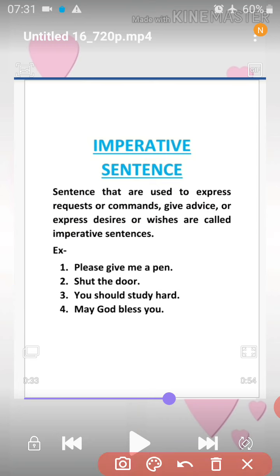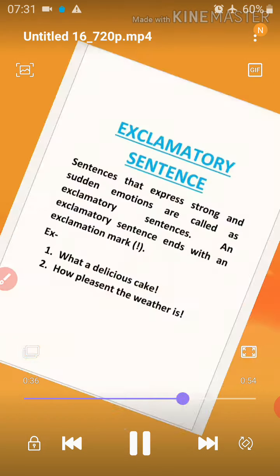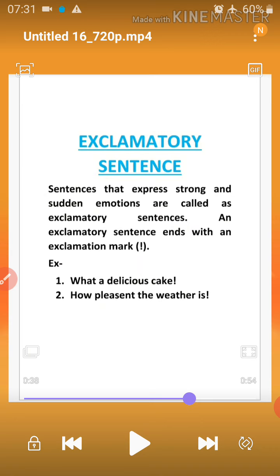So an imperative sentence is a sentence through which we make a request, command, or give advice, or express a desire or wish. Okay, now let's move on to the last type of sentence, our exclamatory sentence. A sentence that expresses strong and sudden emotion is called an exclamatory sentence. An exclamatory sentence ends with an exclamation mark, this is an exclamation mark.